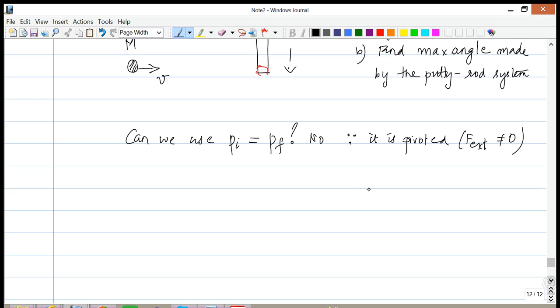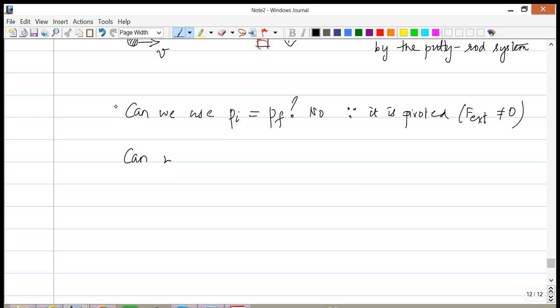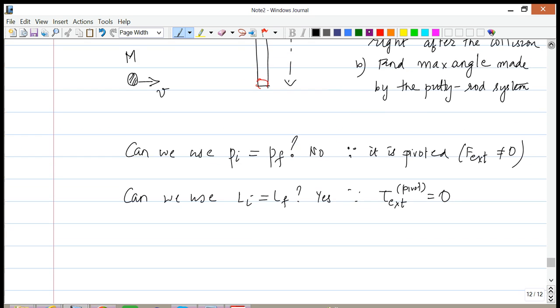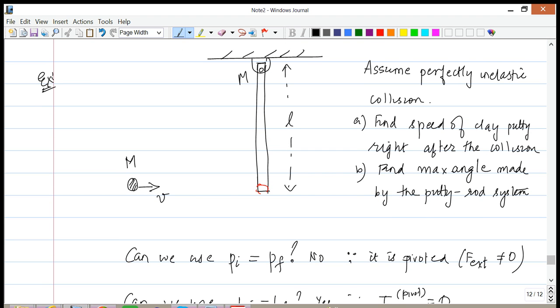So now let's ask the question, can we use Li equals Lf? And the answer is yes, since tau external about the pivot is equal to 0. Since there are no external torques about the pivot, we can use that. So when we use Li equals Lf, we need to make sure that we find it all about the pivot, because about that point the net external torque on the system is 0 right at the collision.